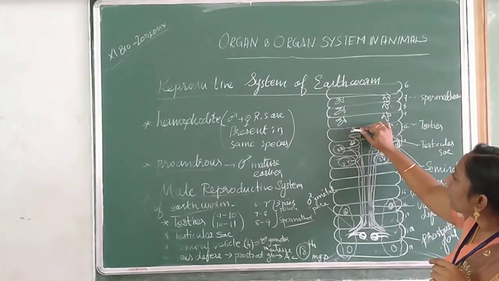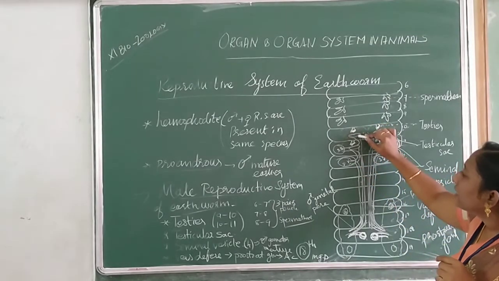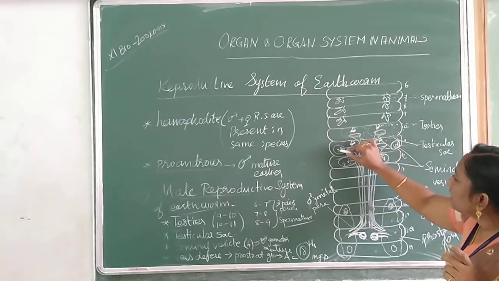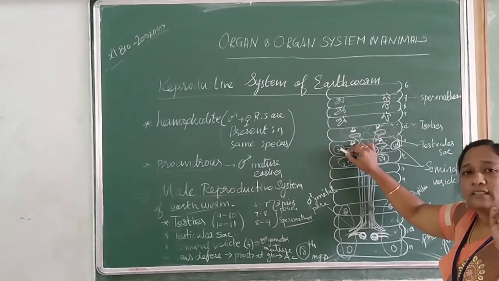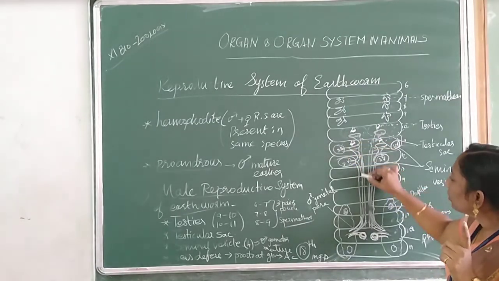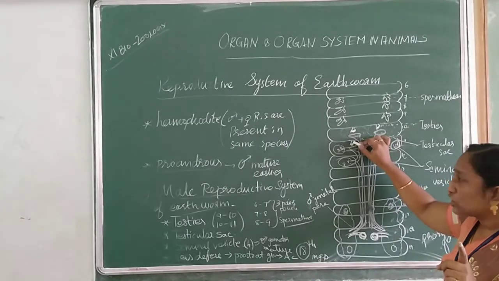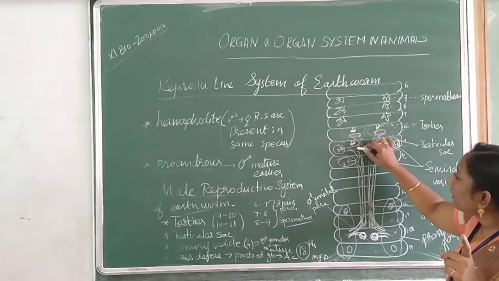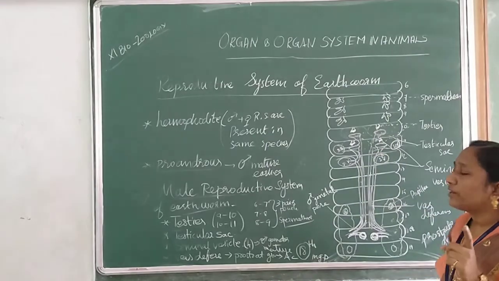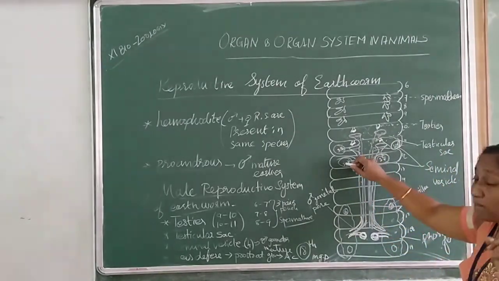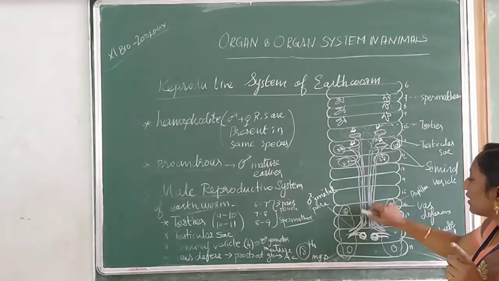Okay, so from this pair of testes, a funnel collects the male gamete. From the funnel, it reaches the seminal vesicles. There it gets matured and comes out through the tube called the vasa deferens. Likewise, from the second pair of testes, the male gamete enters through the funnel, reaches the seminal vesicles, is again collected, gets matured there and comes out through the vasa deferens.